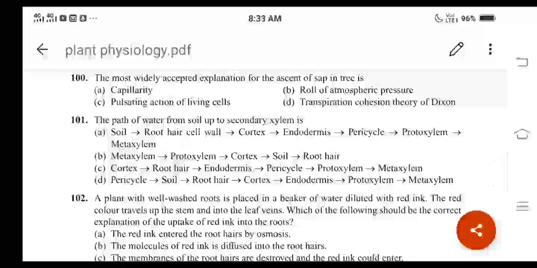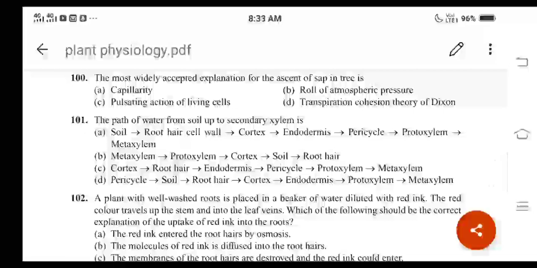And here in the question, instead of secondary xylem, they should ask metaxylem, because protoxylem is the early formed primary xylem elements, they are called the protoxylem. Metaxylem means the later formed primary xylem elements are called the metaxylem elements.